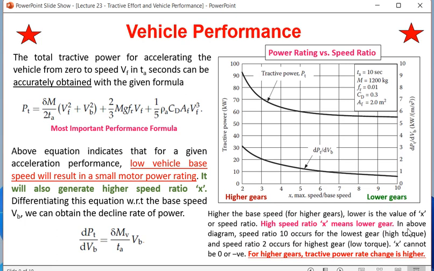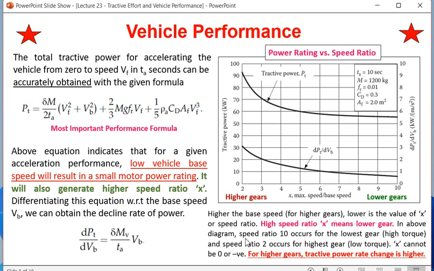So in the above diagram, speed ratio 10 occurs for the lowest gear, high torque. Speed ratio 2 occurs at the highest gear, low torque. X cannot be 0 or negative because x is just a ratio of two positive numbers, that is maximum speed divided by base speed. So it cannot be negative.